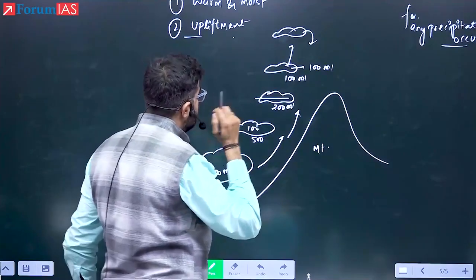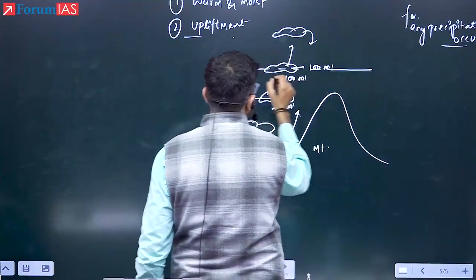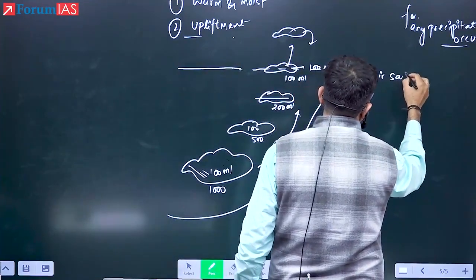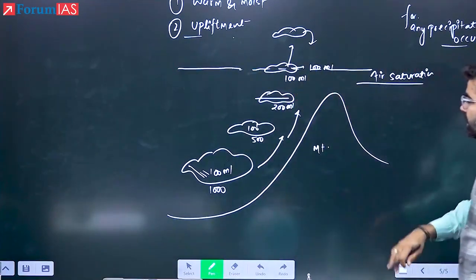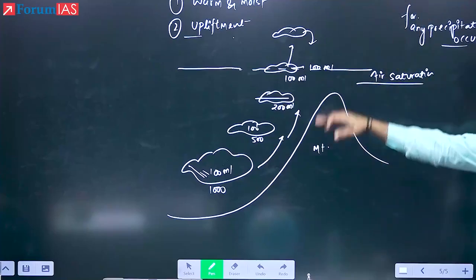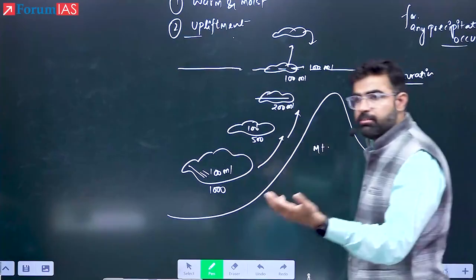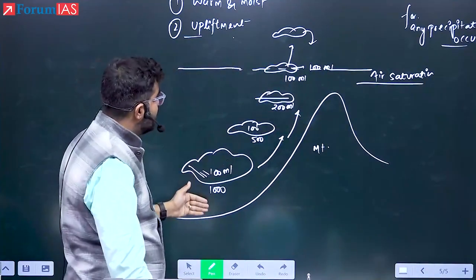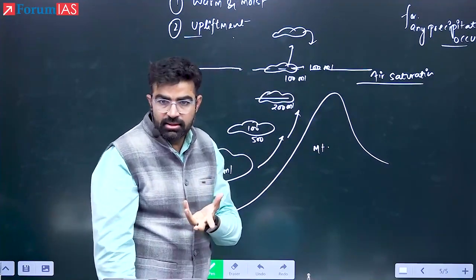Some more technical points. This is the place where the air became saturated. Can you see that? The air became saturated here. Now, can you tell me, will air saturation occur at the same height for every type of cloud, or will the height vary according to the moisture condition? According to the moisture condition. For example, if you have more moisture, saturation can occur up to here also. If you have very little moisture, then saturation will require greater upliftment. Yes or no? Yes?